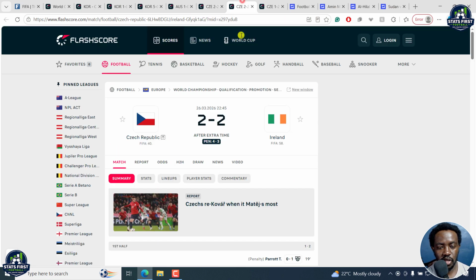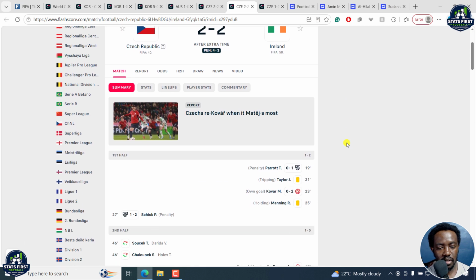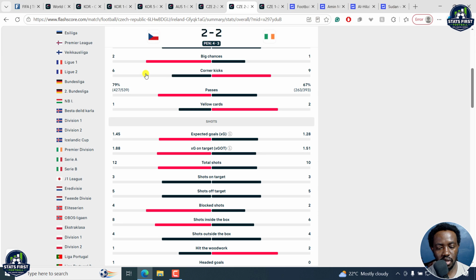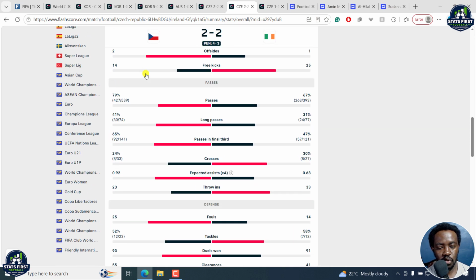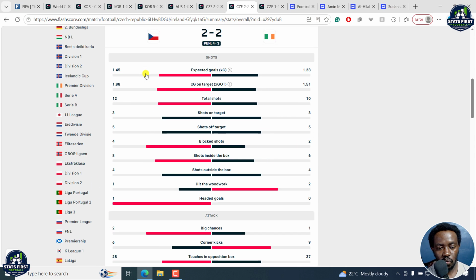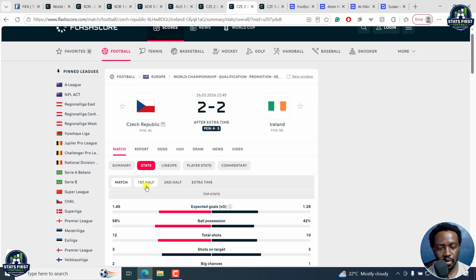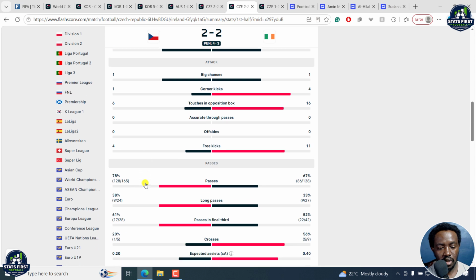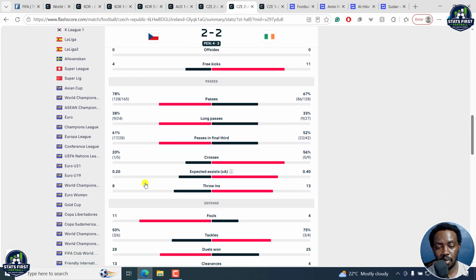Now, as for the Czech Republic versus Ireland, the shots are okay, and the fouls were 25-14. In the first half we had about 11 fouls committed by Czech Republic and 4 by Ireland.